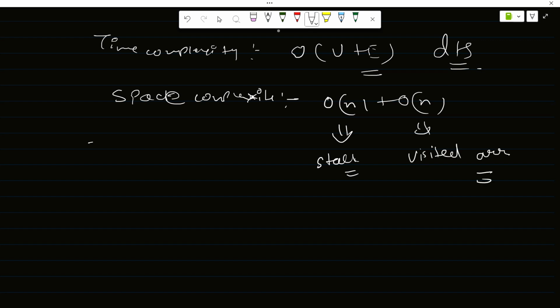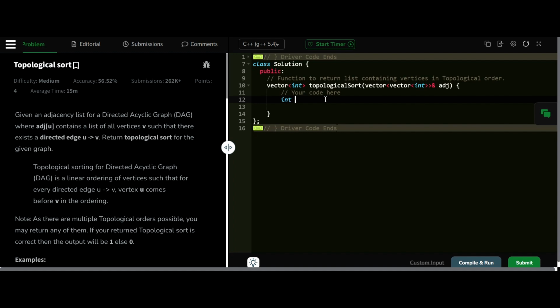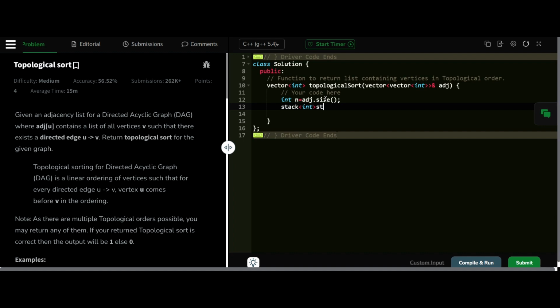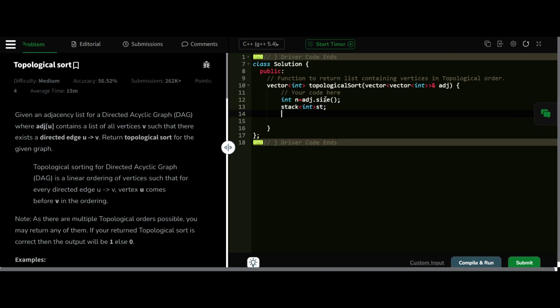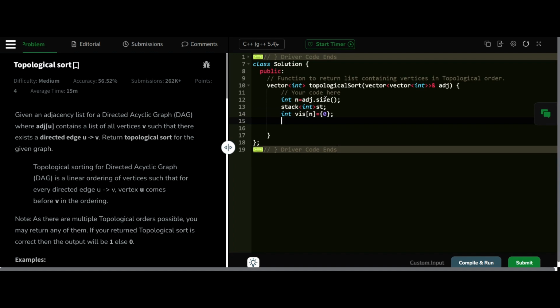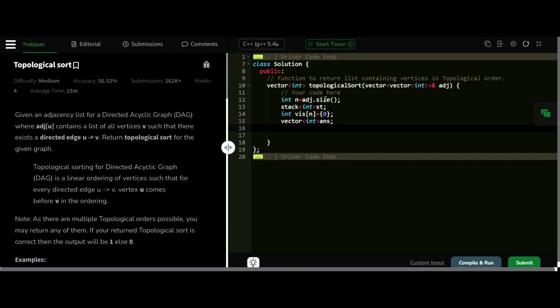So let's try to implement it. We have the size of the adjacency list. We have a stack. We have a visited array. Then we have to make the answer also. Then we have to iterate over all nodes from 0 to n.